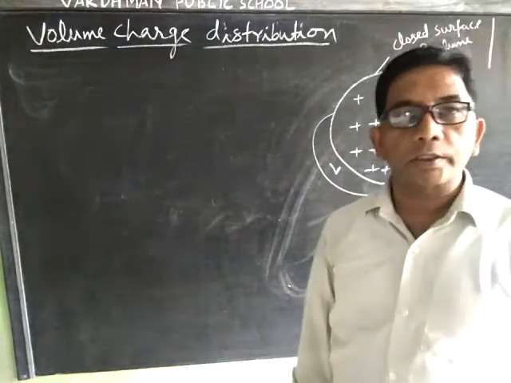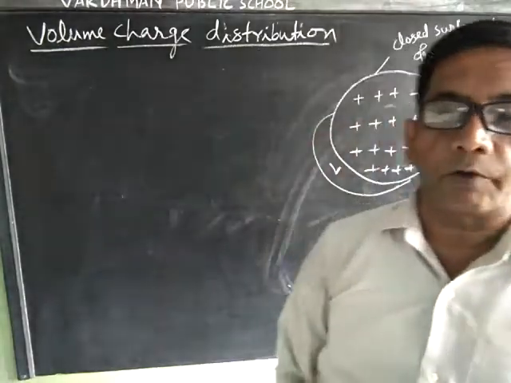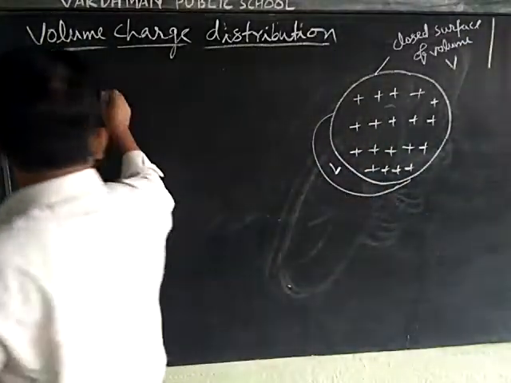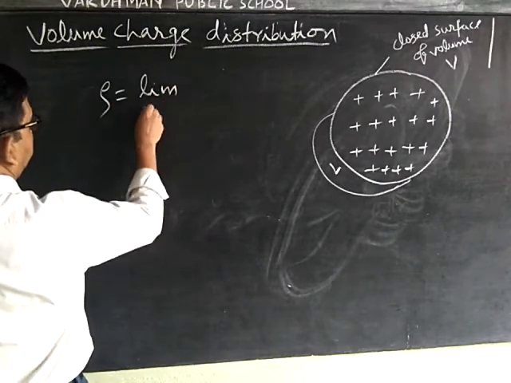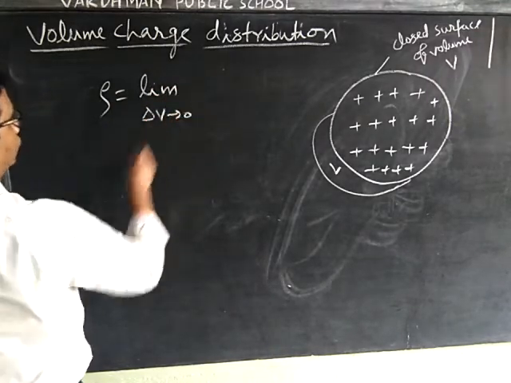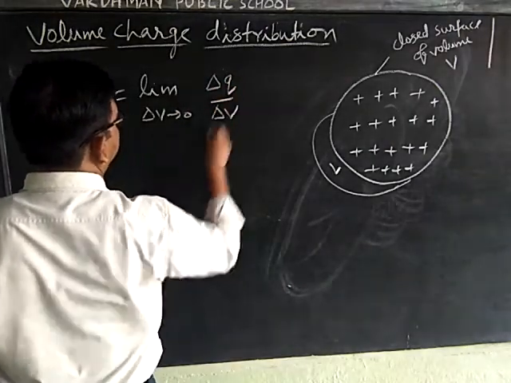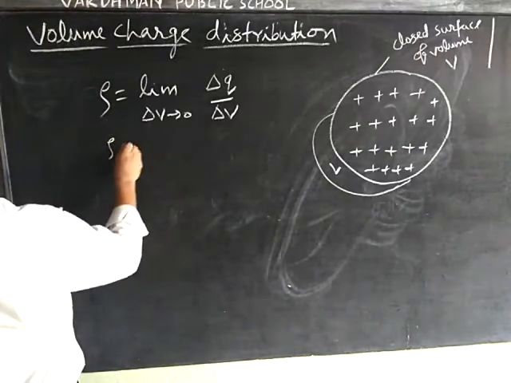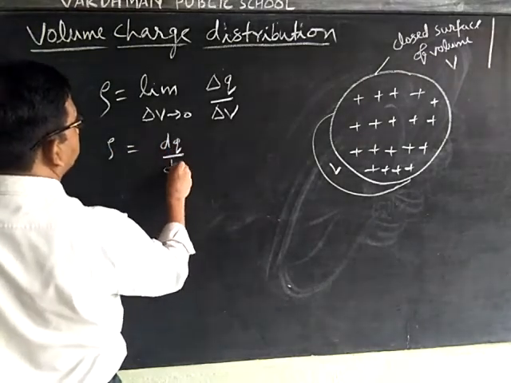Volume charge distribution is defined as charge per unit volume. Rho is equal to limit delta V tends to 0 delta q upon delta v. This is also written as dq upon dv.